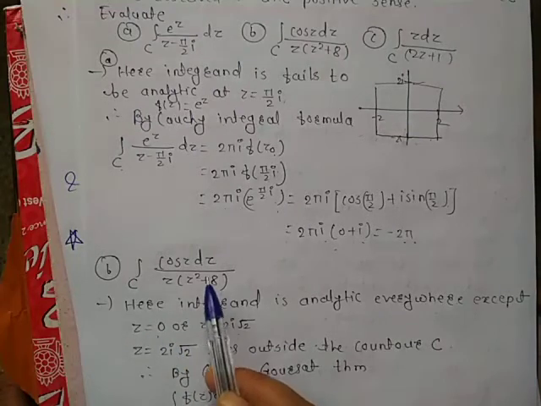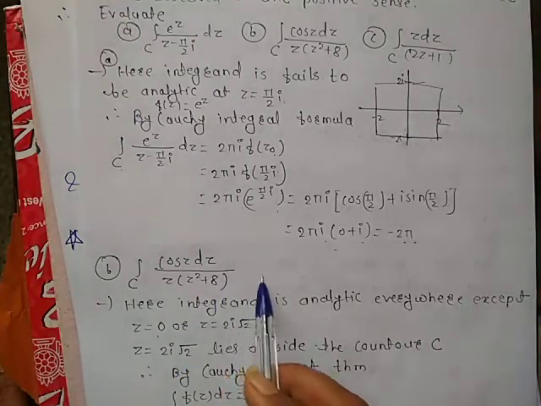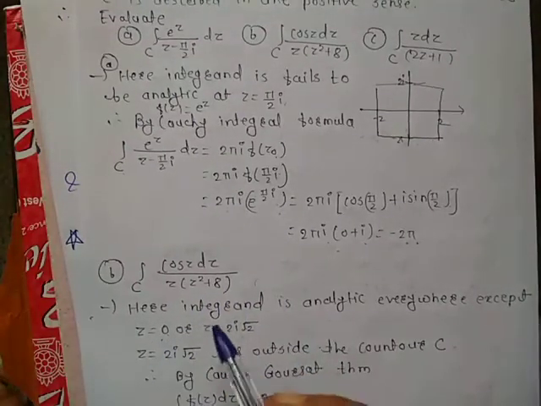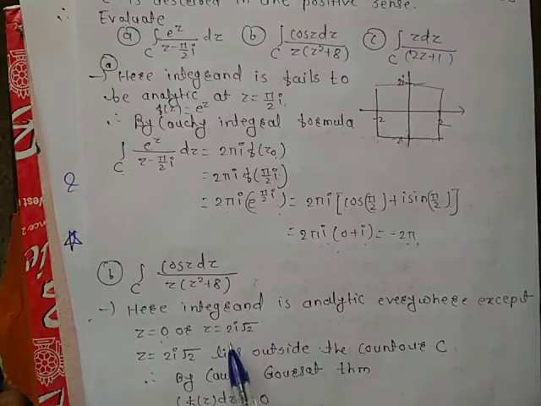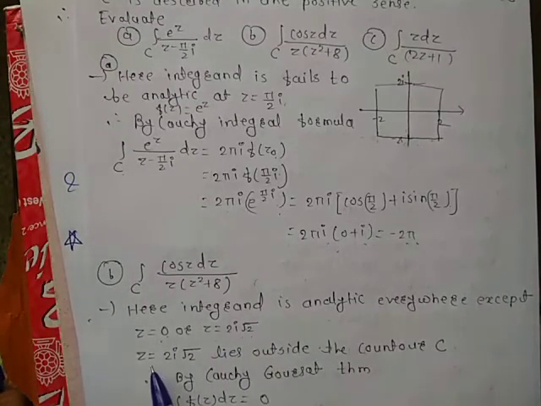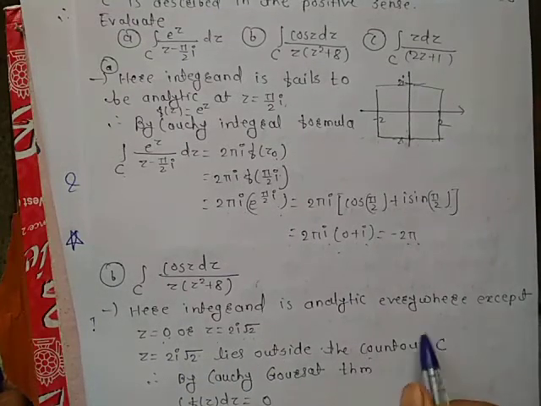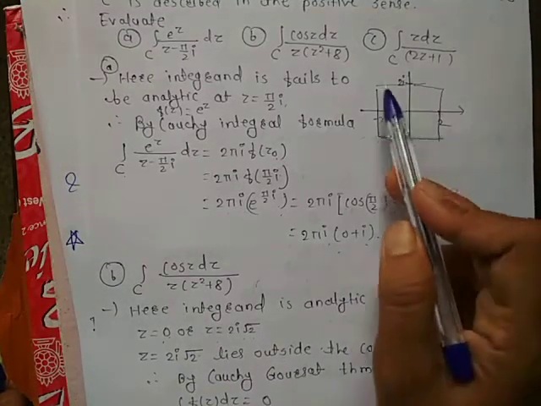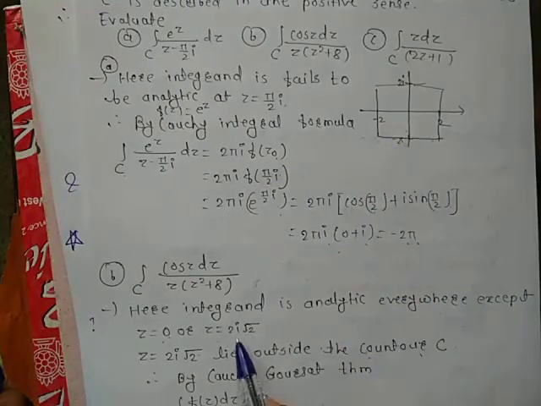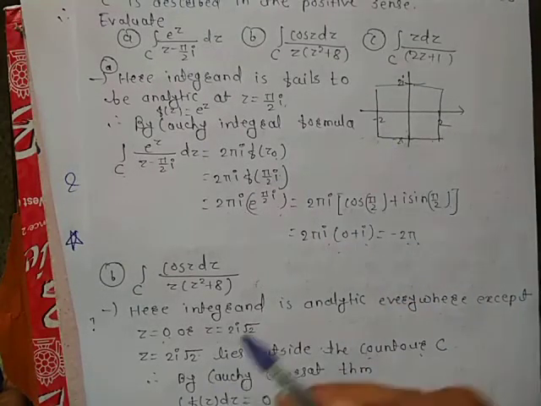How to obtain these points? Equate the denominator to 0. You will get z equals 0 and z equals 2i times under root of 2. z equals 2i root 2 lies outside the contour C. Obviously this is your contour C, and the point 2i root 2 lies outside the contour C.